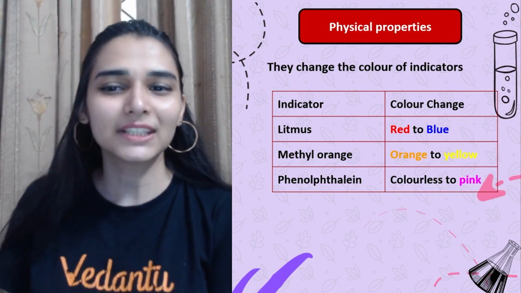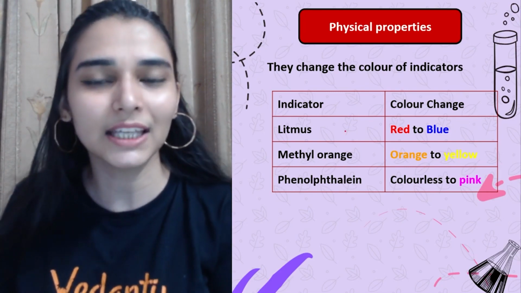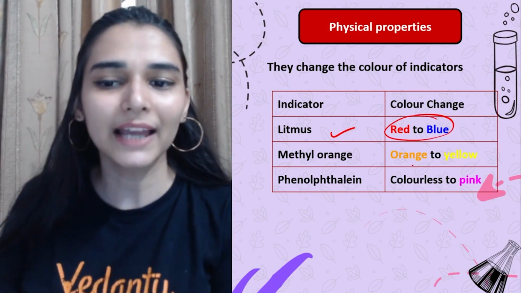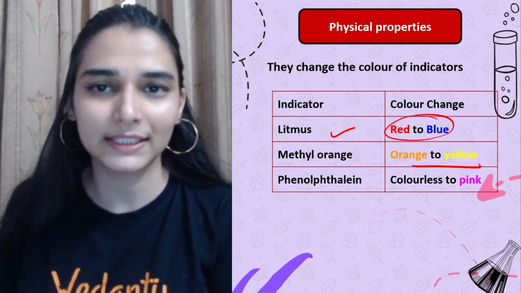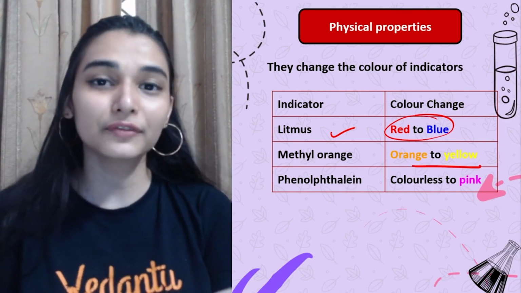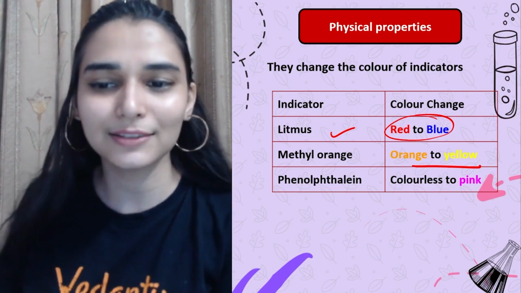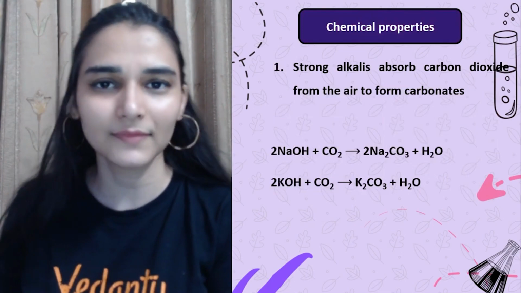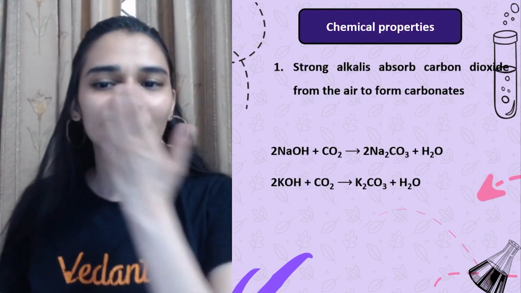ठीक है. Physical properties, if I talk about indicators, red litmus turns blue in bases, methyl orange turns yellow in bases, and in acids methyl orange turns red. Okay, phenolphthalein turns pink in bases, so you have to remember some basic color changes of indicators. कर सकते हो. Then we have the chemical properties.